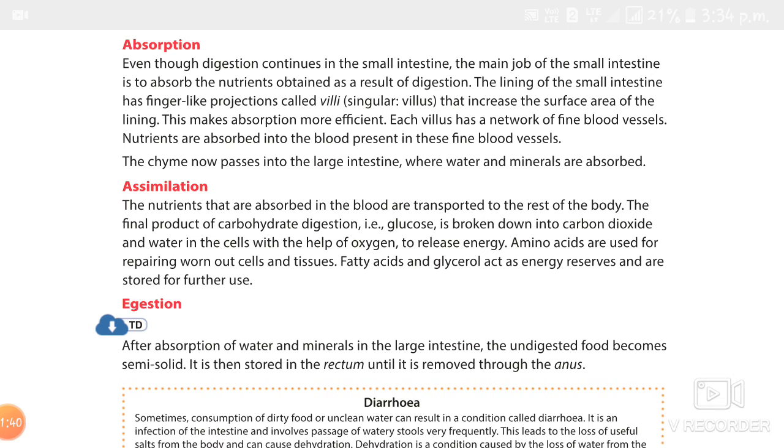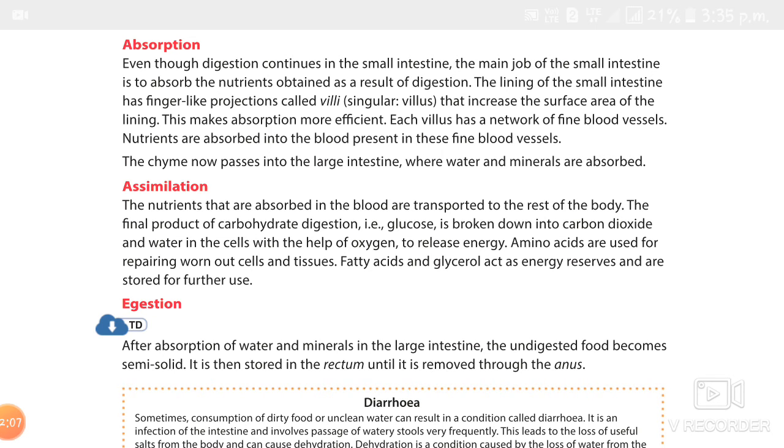Then amino acids are used to repair worn out cells and tissues. And the fatty acids and glycerol act as energy reserves and are stored for further use. Then from here it moves to the large intestine.